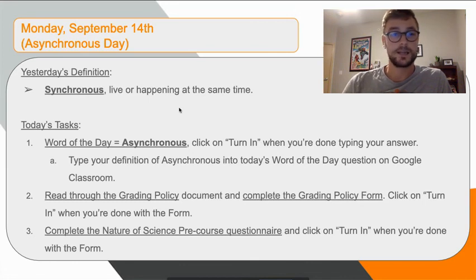An example of a synchronous event would be our Google Meets on Tuesdays and Fridays. Everybody's in the Google Meet at the same time. It's happening live and it's happening at the same time. So that would be a synchronous event.